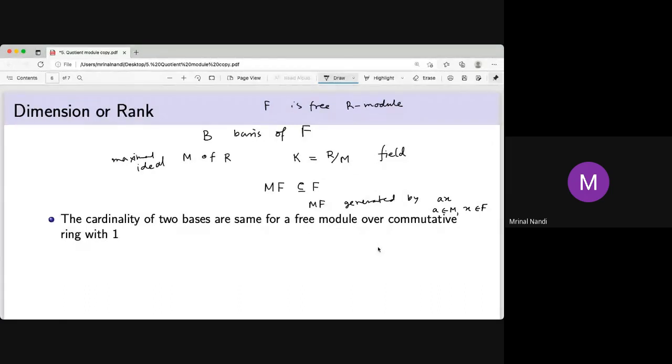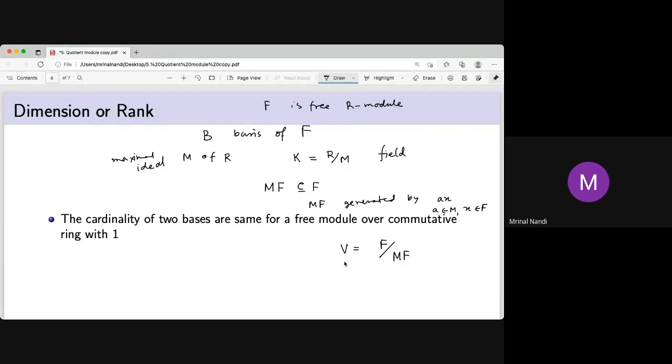Now, if F is a module, and you quotient by a submodule, that MF is the submodule, and let this be V, which is again an R module. So the quotient module is also an R module.